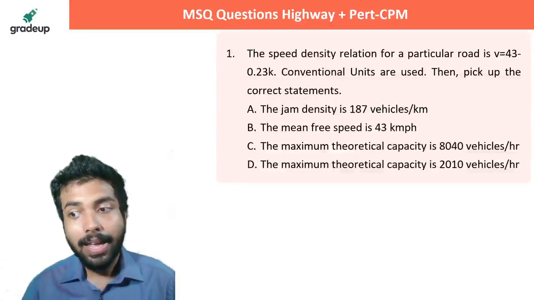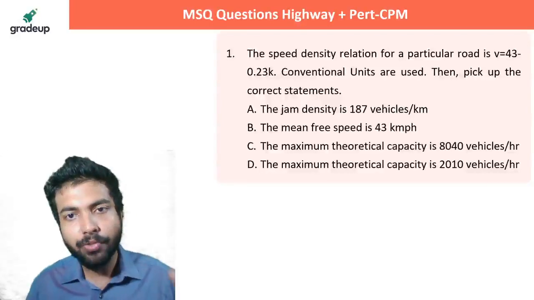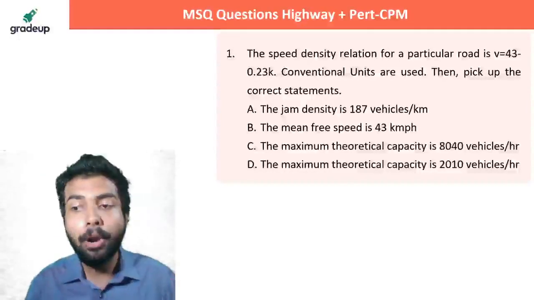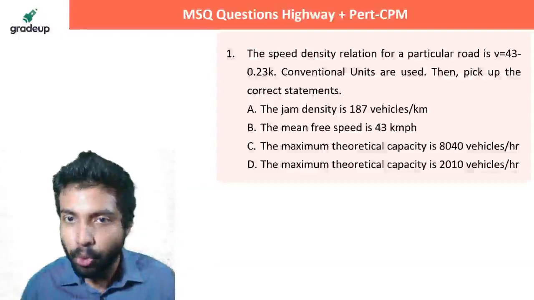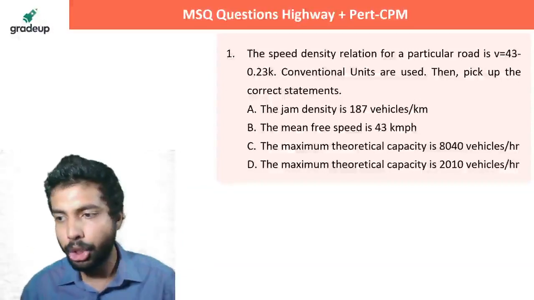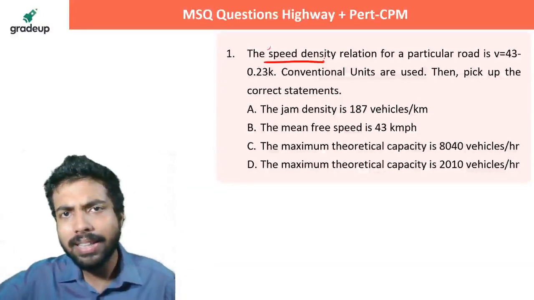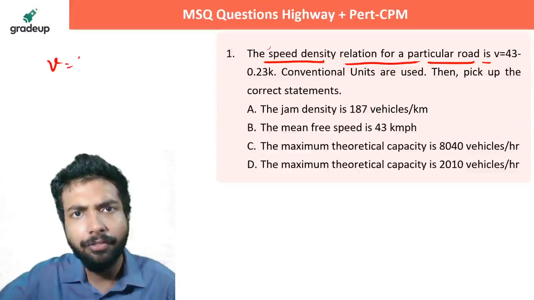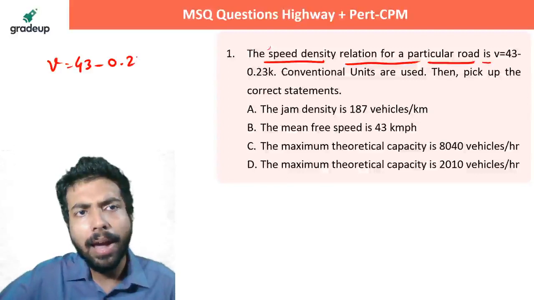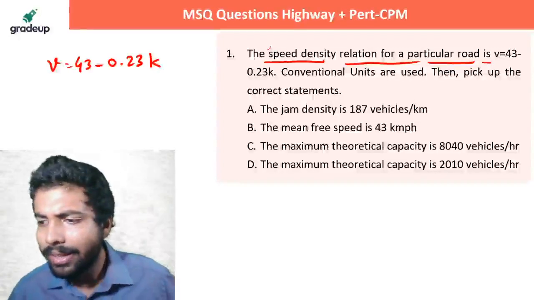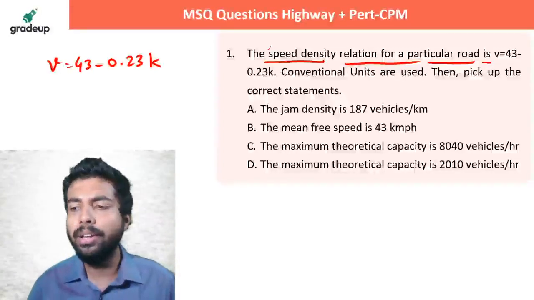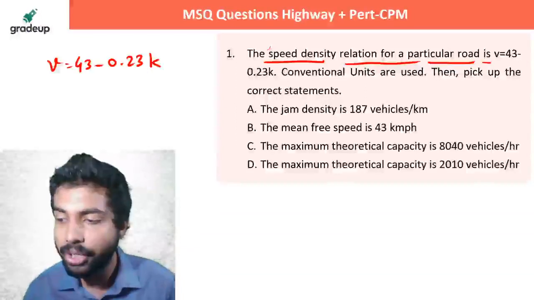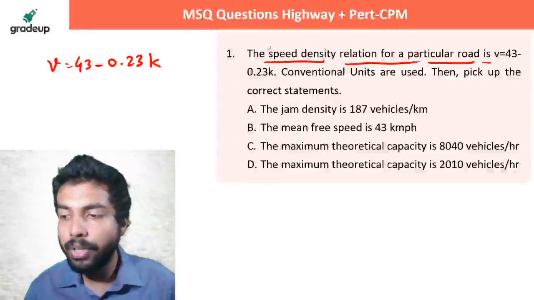So MSQ means multiple options will be correct. One or multiple options may be correct. In case you don't know about it, here is a little introduction to this problem. They're saying that the speed density relationship for a particular road is given as V is equal to 43 minus 0.23 K. They're saying conventional units are used. Conventional units means what?